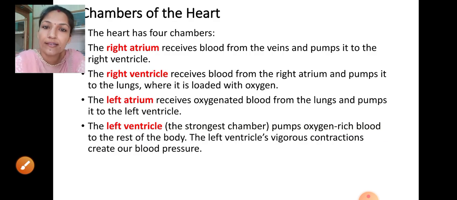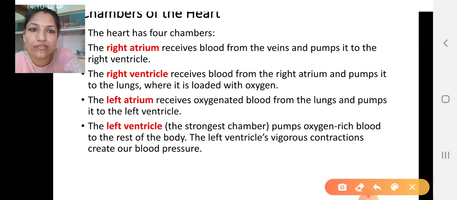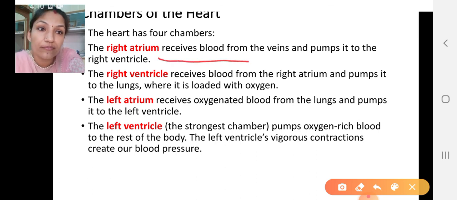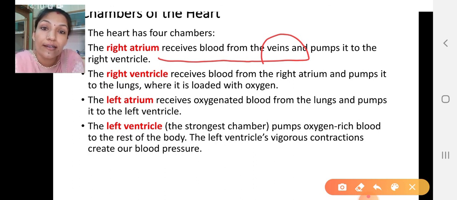Now on this particular slide, the function of each chamber is mentioned. So let's take a look at this also. The right atrium receives the blood from veins. The body blood, which is deoxygenated, is taken by the right atrium. After the right atrium, the blood is pumped into the right ventricle.